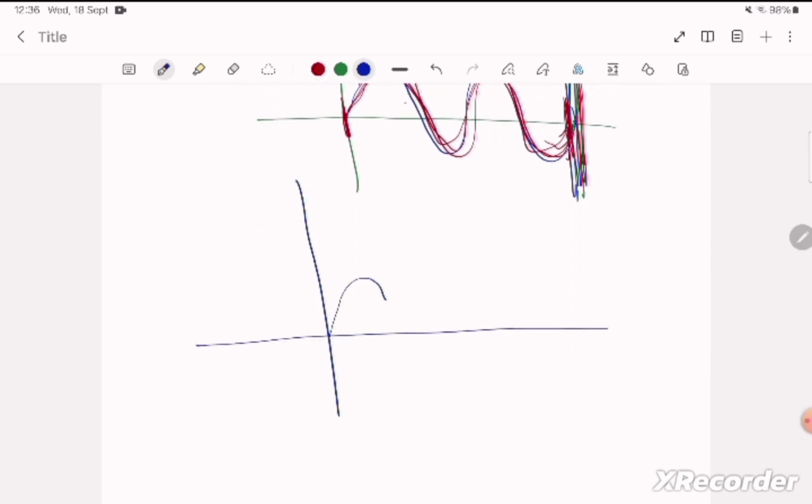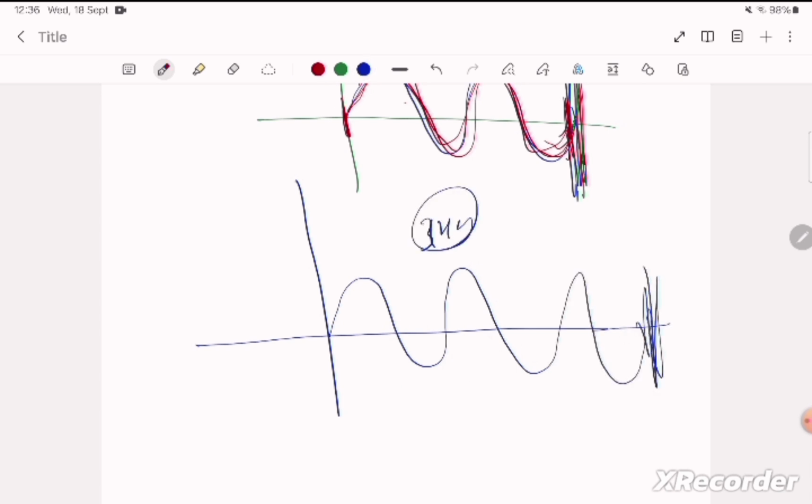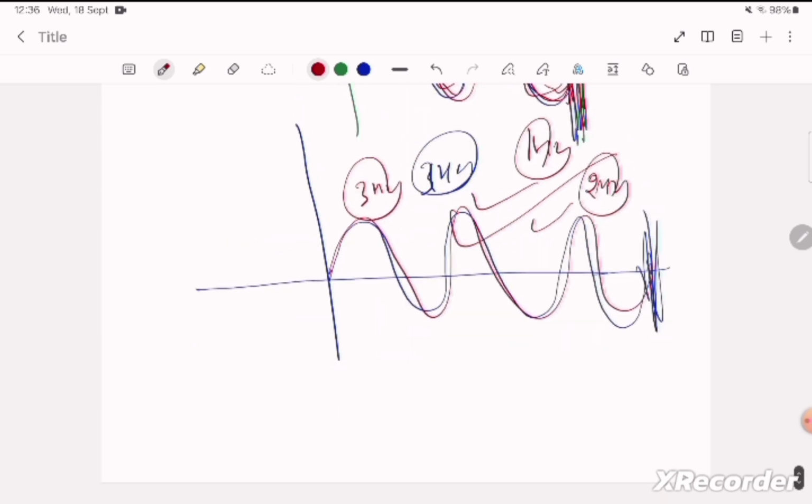Now suppose there is another signal that is completing 3 cycles in one second, which means a 3 hertz frequency. So with 1 hertz we will not be able to approximate it, and with 2 hertz we will not be able to approximate it. We don't know it is a sine function. With 3 hertz we will be able to exactly match all the pattern. So we'll say this is a 3 hertz signal.